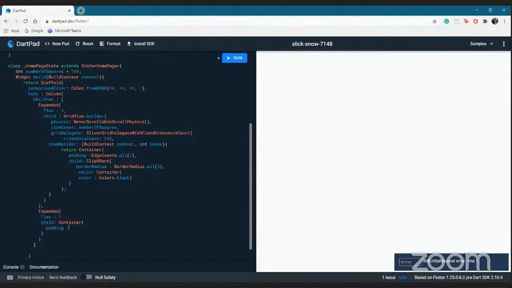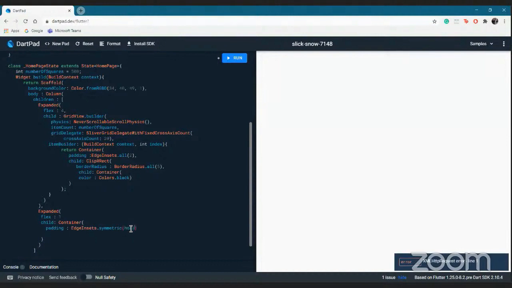So previously we used padding from all sides. Now imagine a case where we want to give padding only to the horizontal areas. So what we do is similarly EdgeInsets.symmetric. When I tell you that it's as easy as English, it is actually as easy as English. And give a padding of 20 on each side.